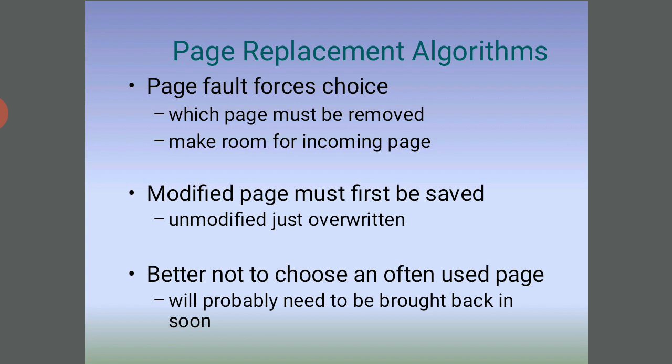With page replacement algorithms, on a page fault the operating system must choose which page must be removed to make room for the incoming page. A modified page must first be saved, and an unmodified page is just overwritten. It is better not to choose an often used page, because it will probably need to be brought back in soon.